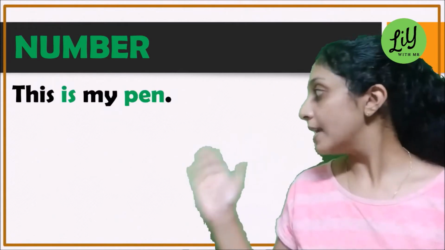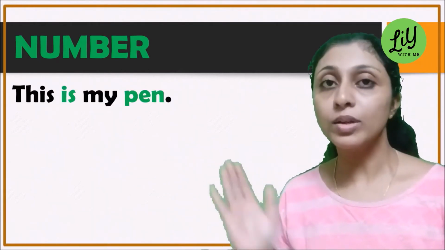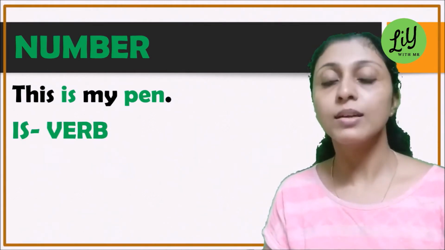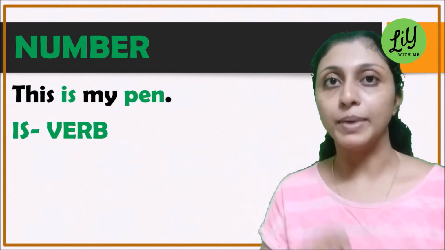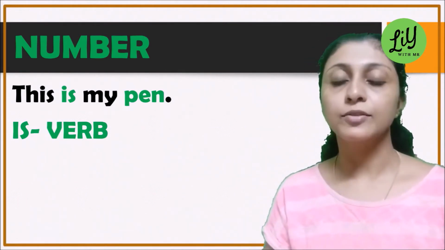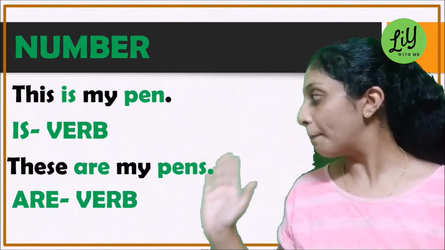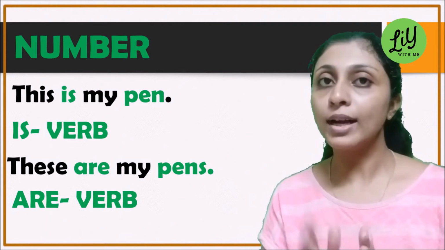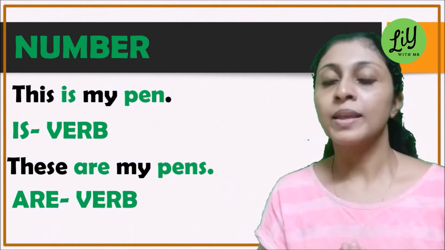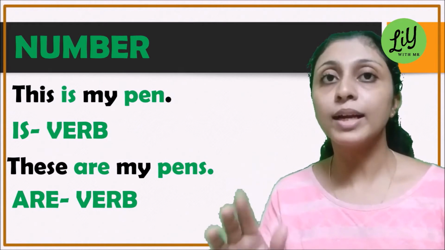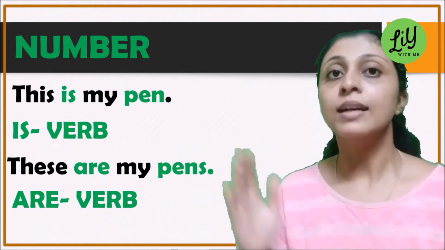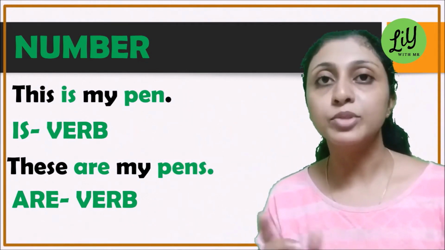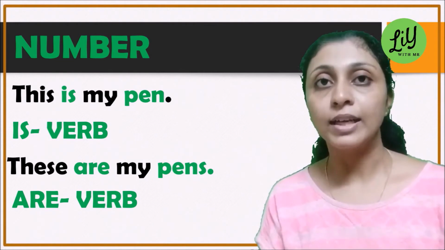So here, this is my pen. What is the verb here? It is. Now, is is in the singular form because we have got only one pen. But in the next sentence, if you say, these are my pens, over here the verb is are. Why have we used are and not is? Because now we are talking about more than one pen, and therefore you say, these are my pens. So this is the way the verb changes when it needs to agree with the number.